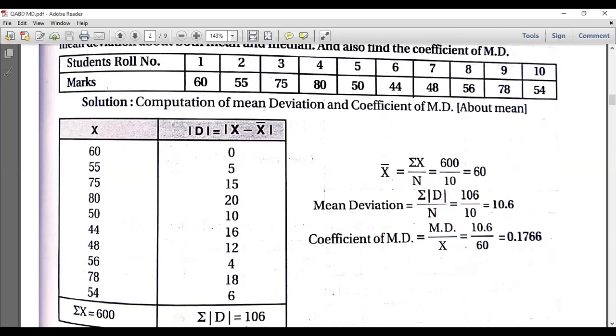So how do we get modulus d? Modulus d is, in the case of mean, x minus x bar. How is it calculated?